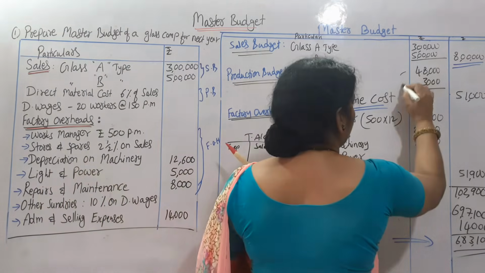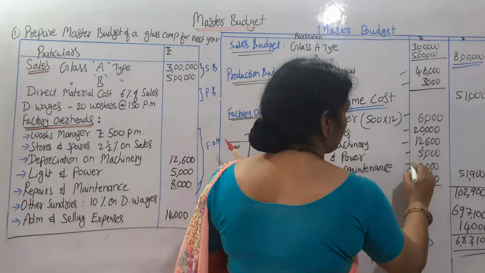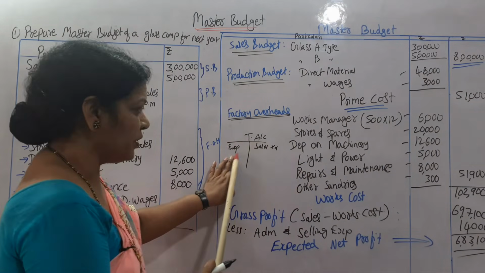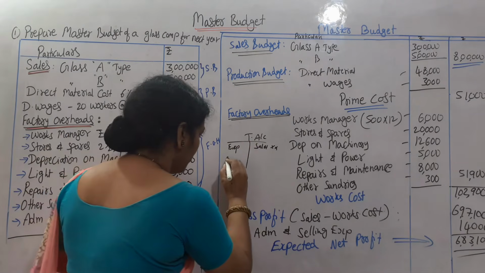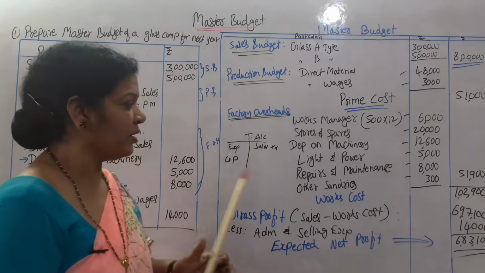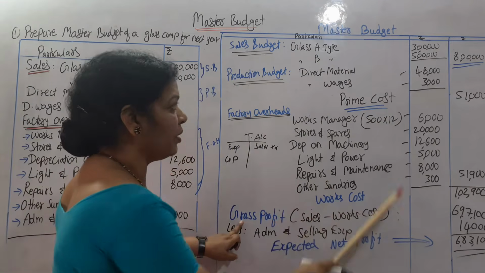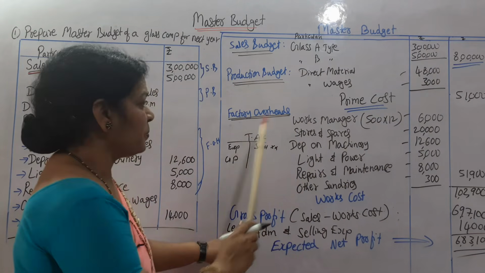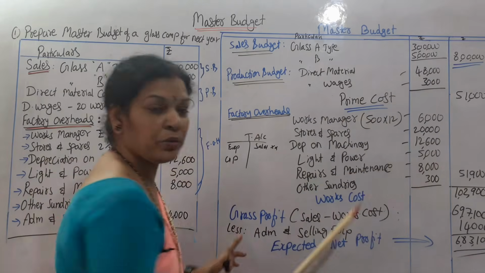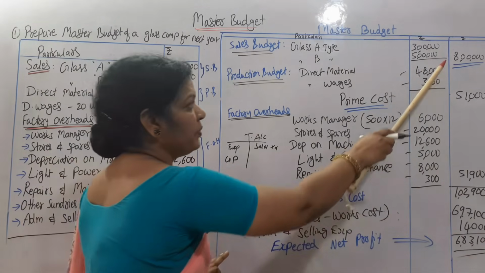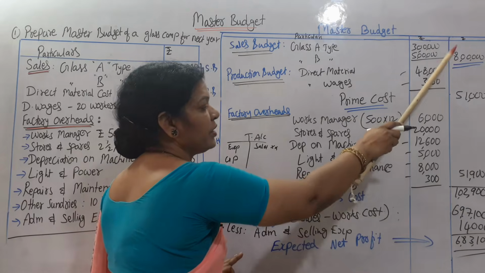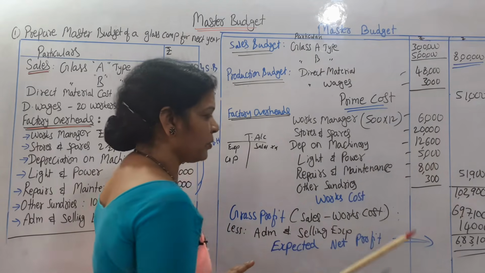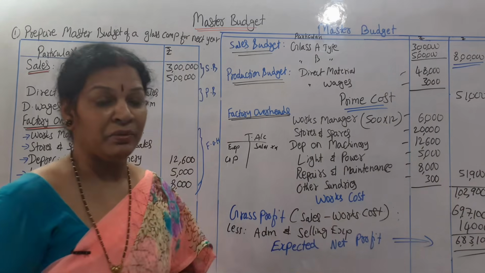If you deduct expenses from sales, you will be getting gross profit. Sales are 8 lakh, expenses all together 1,02,900. If you deduct from sales 8 lakh all the expenses, 8 items, you are getting gross profit of 6,97,100.